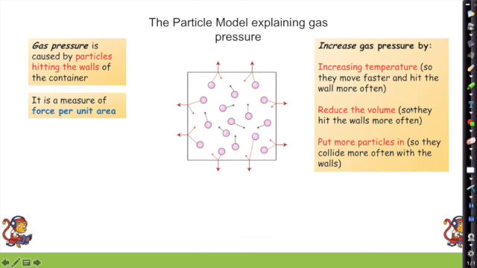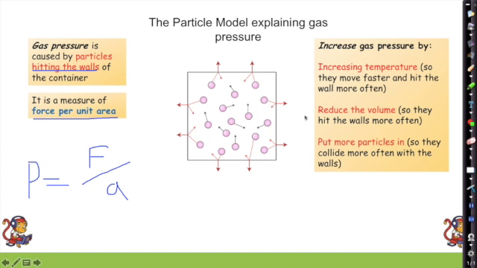So how can we use the particle model to explain gas pressure then? Gas pressure is caused by particles hitting the walls of a container. They're hitting the walls, and that provides the pressure that we feel when we squeeze a bicycle tyre. It's a measure of the force of those particles per unit area. So pressure equals force over area. And here we see that the forces are at right angles to the direction of them hitting the walls.